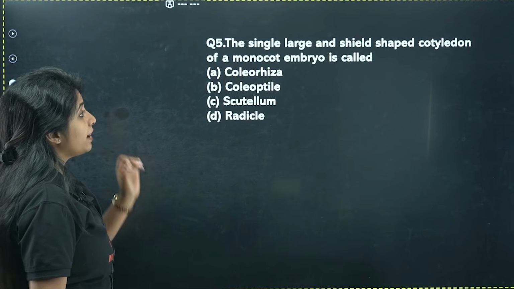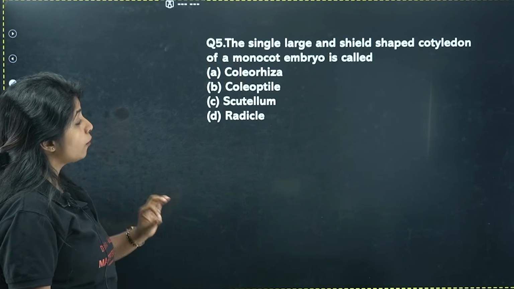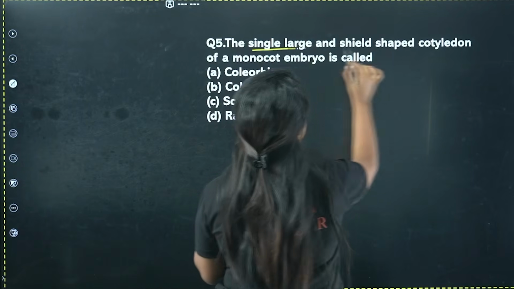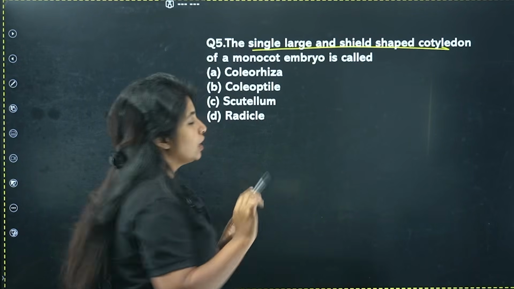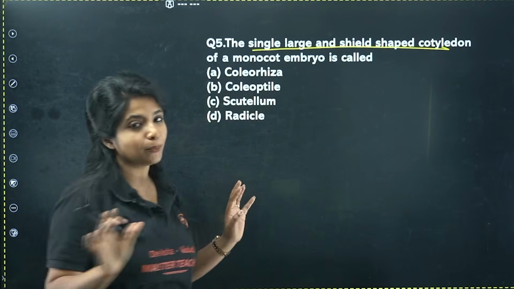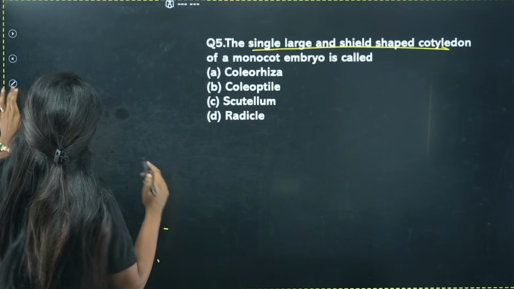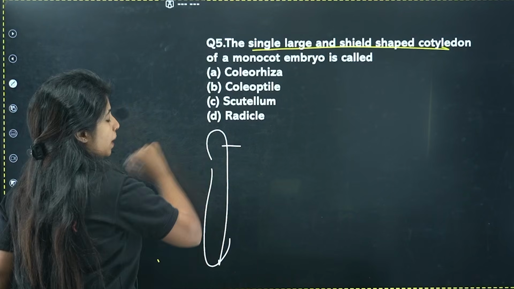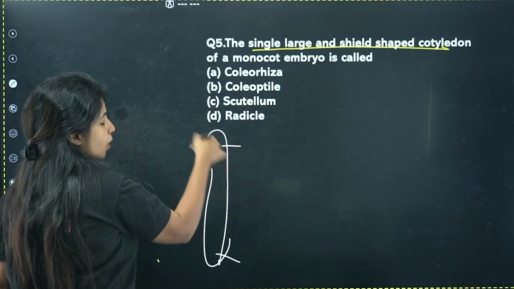Now, the single large shield-shaped cotyledon of a monocot embryo is called what? All this information is just there to confuse you. You just need to understand the name of the cotyledon of the monocot embryo. We all know monocot just has one cotyledon. Rest everything is the embryonal axis. This part is the plumule, this part is the radicle.